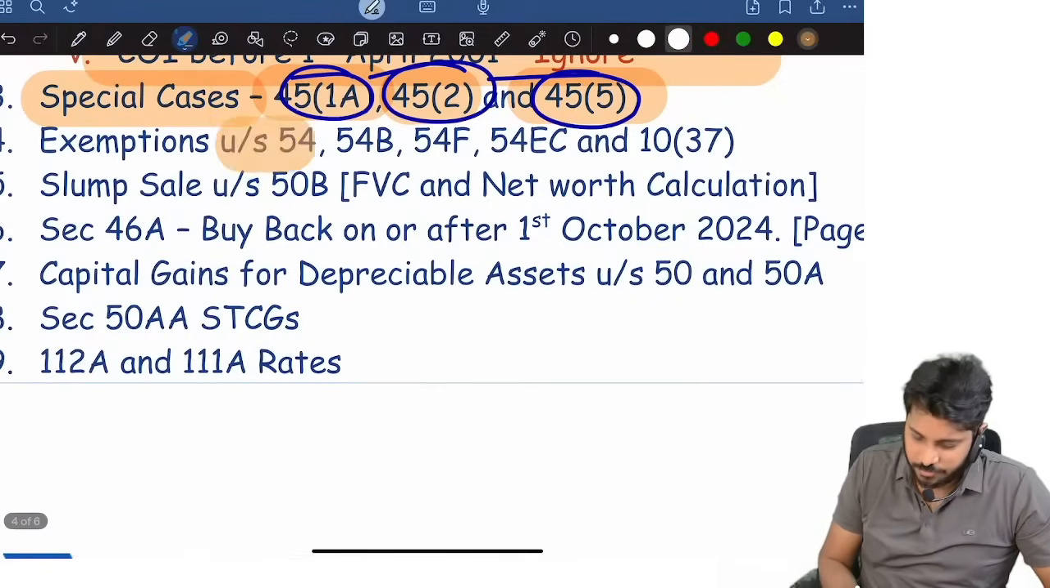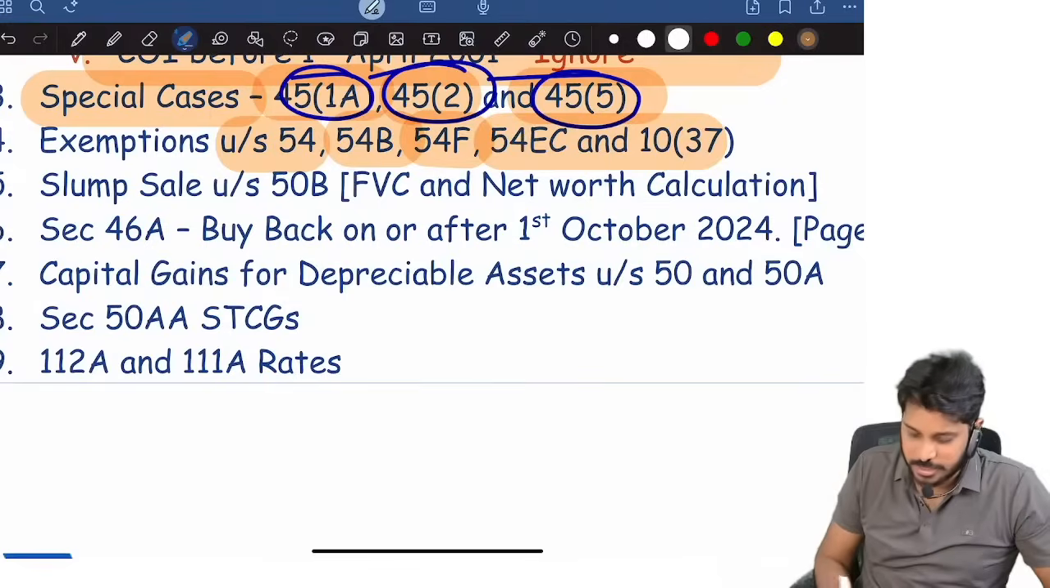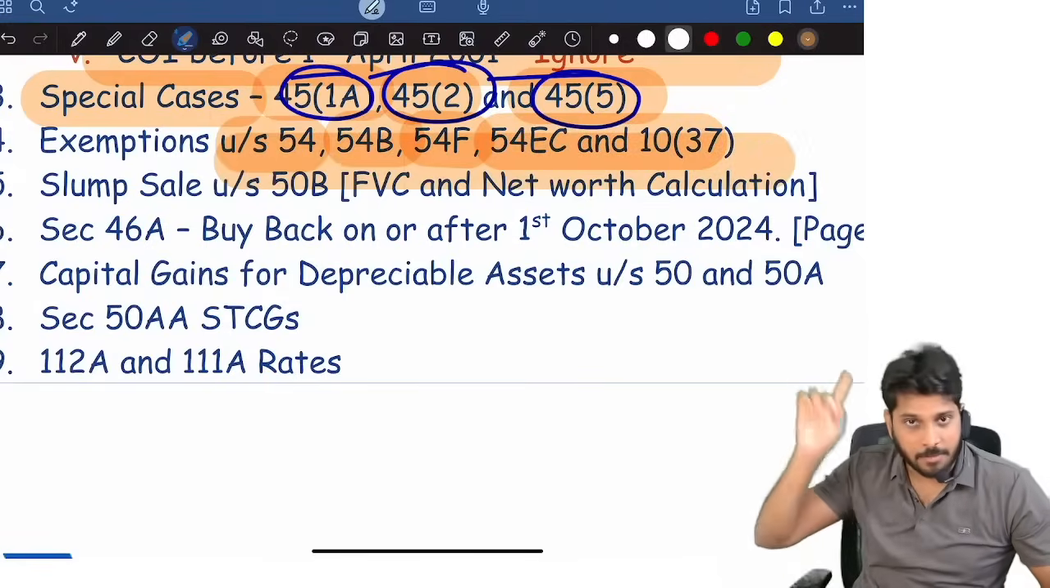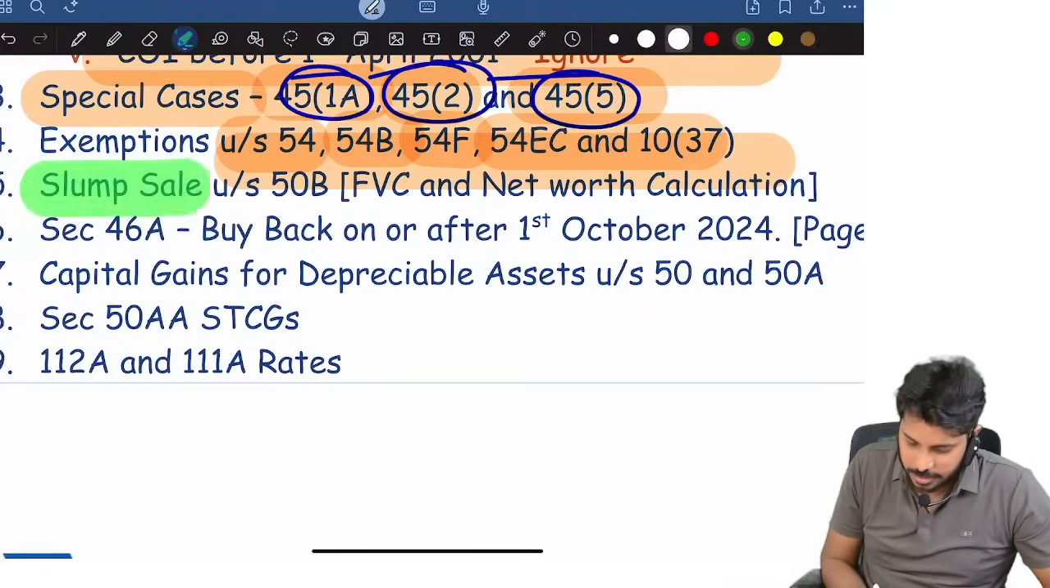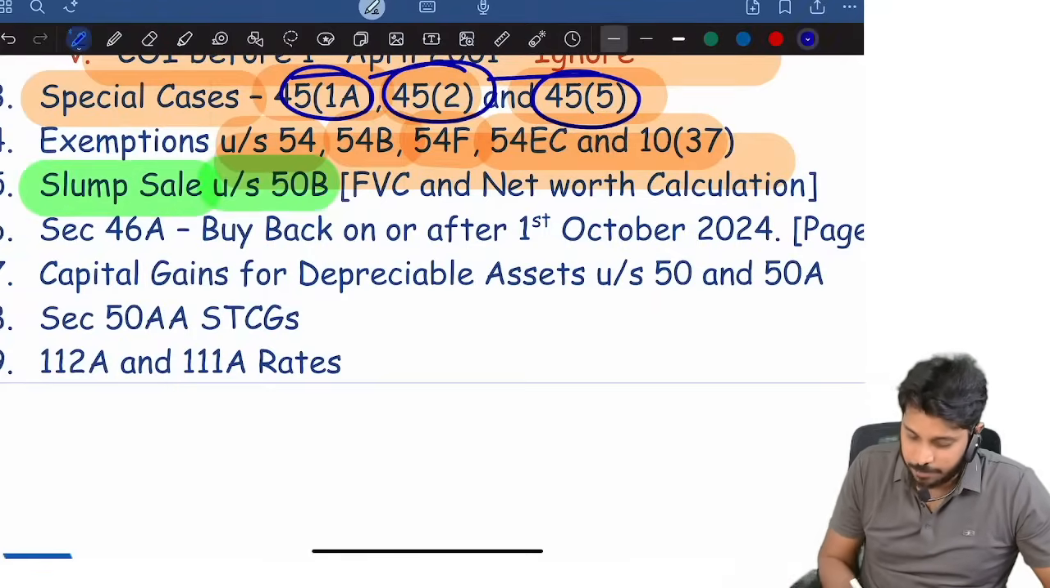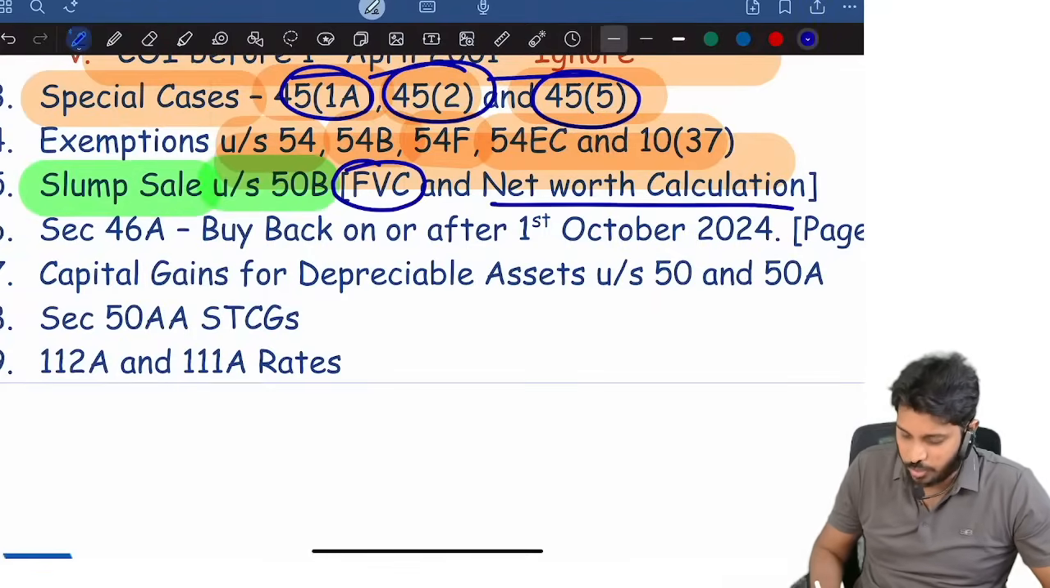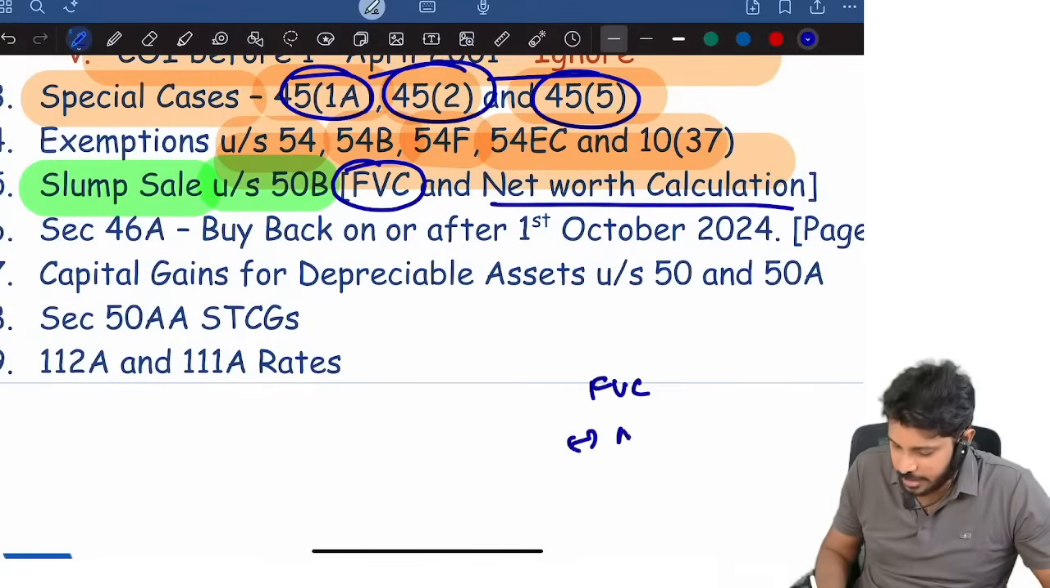Then exemption under 54, 54B, 54A, 54EC. These sections you need to please read. My full marathon is there; you just go there and cover it. Then slump sale under 50B. In slump sale, the full value of consideration minus net worth. What is slump sale? How to compute capital gains? Full value of consideration minus net worth is equal to capital gain.